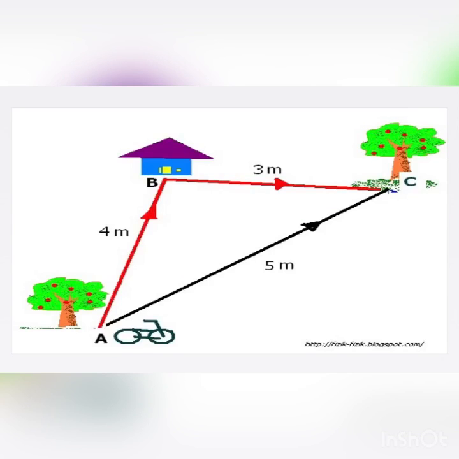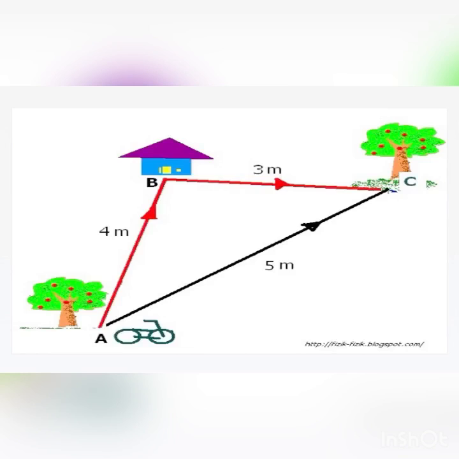Here in the picture you can see, students, that there is a cycle at point A, near an apple tree. For example, I ask my brother to bring that cycle. How will I explain the location of that cycle? I will ask my brother to go and bring the cycle which is 4 meters away from our home.